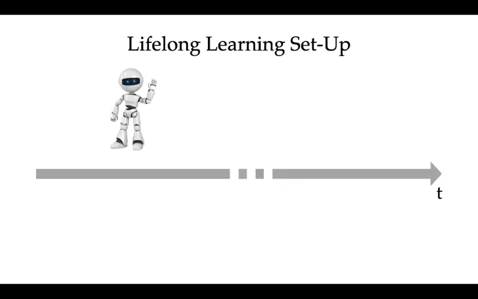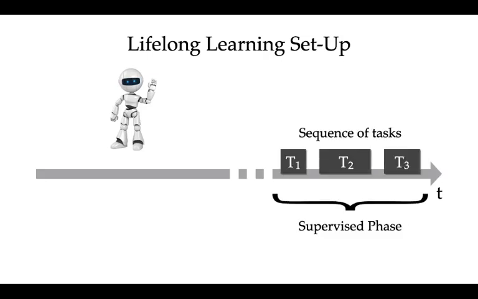For starters, let me frame a little bit of the context. Here we have a learning agent and a lifelong learning timeline. At some point, we assume to have a supervised phase composed of a sequence of tasks with their corresponding reward functions, each of them requiring a certain amount of exploration to find an optimal policy.